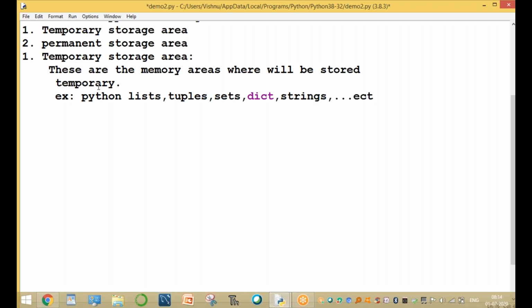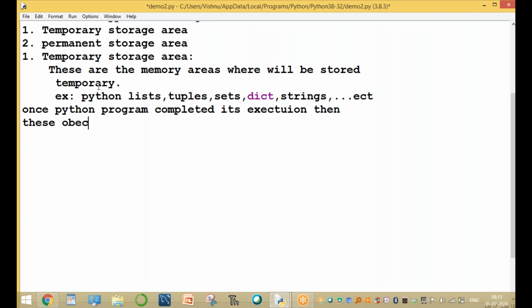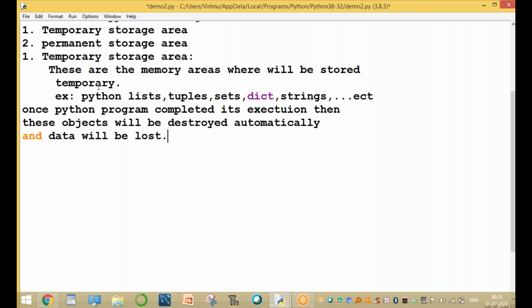Once the Python program completes its execution, these objects are destroyed automatically and the data is lost. This is called a temporary storage area.